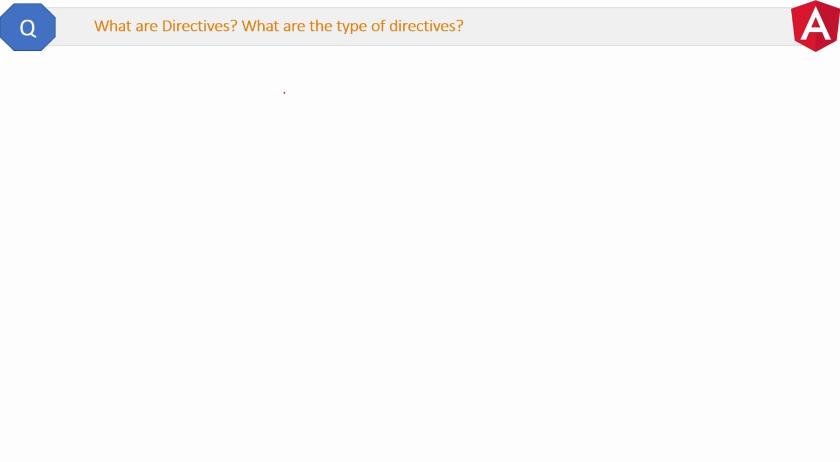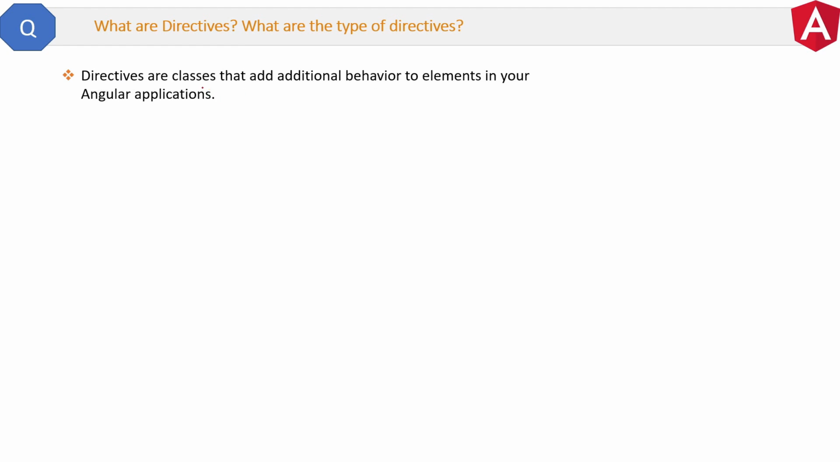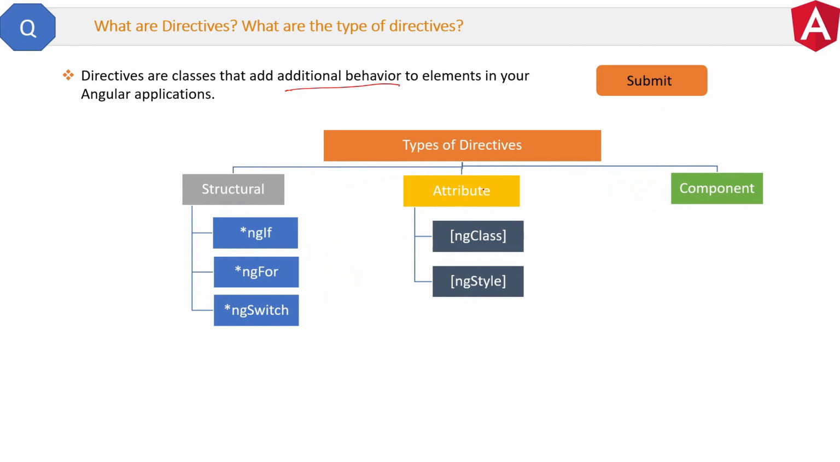Here is the simplest definition of a directive. Directives are classes that add additional behavior to elements in your Angular applications. For example, suppose you have a button element like this. Now the color of this button can be changed with the help of directives like this. Now directives are of many types. Here are the types of directives: structural directives, attribute directives, and component directives. These are all built-in directives which are provided by Angular. You can create and add your own custom directives, but that is a different case.